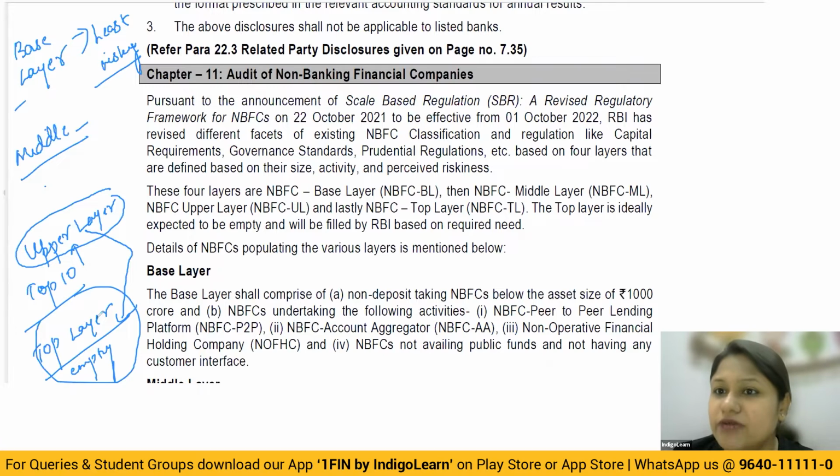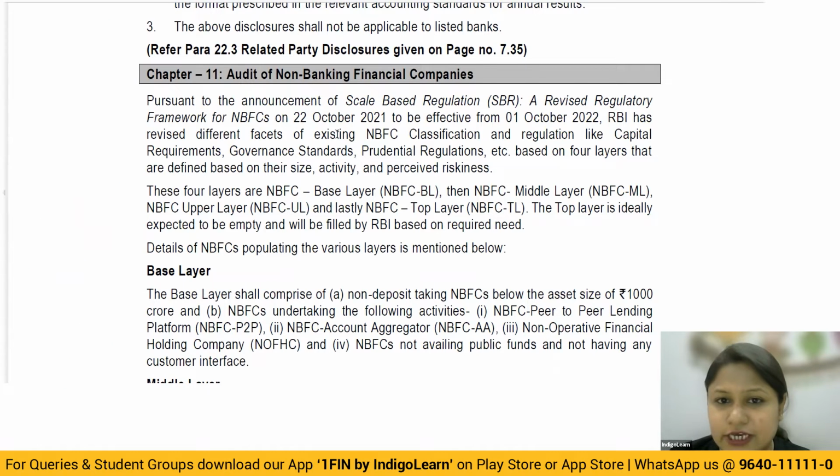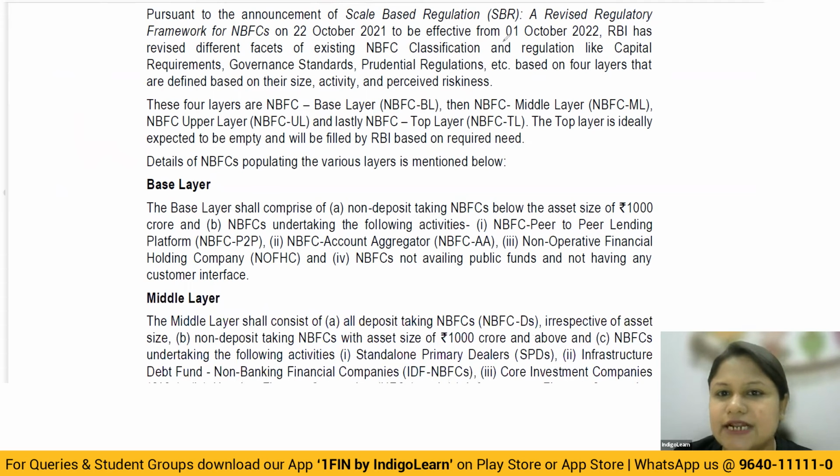This will get filled up only when there is a particular NBFC in the upper layer where the risk is becoming significant, very heavy. In that case, that particular NBFC will be carried to the top layer. Okay, so that is the basic understanding you get with respect to the classifications. You can see with the language itself, existing NBFCs and regulations, RBI has revised different facets of the existing NBFC. So the existing NBFC types will remain as they are, but now every type, depending upon certain parameters, is going to get classified in any of these 4 layers. Okay.